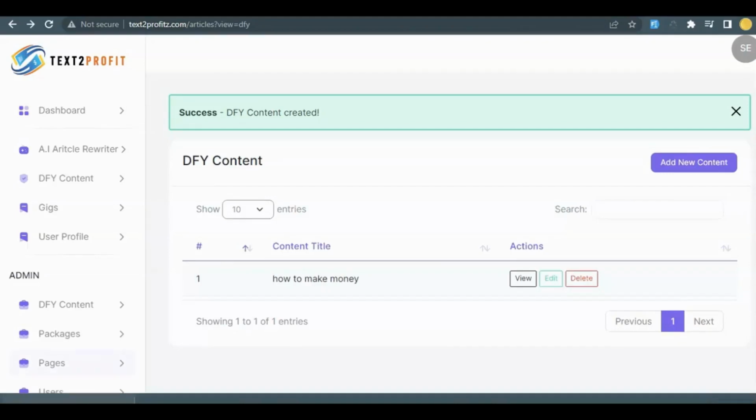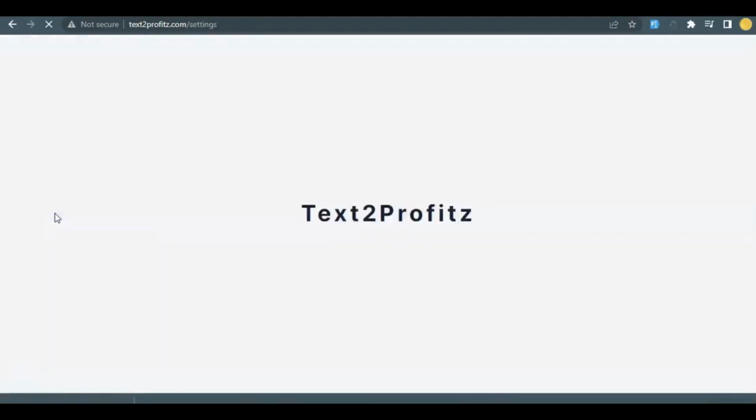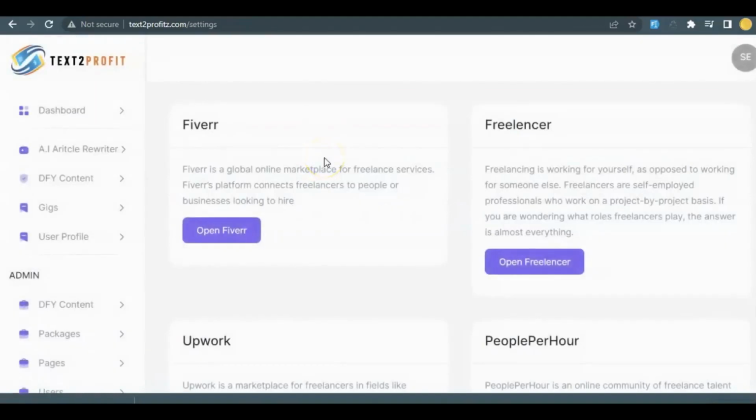To do that, you need to go to this gigs option. Once you click on gigs, you get to see that the Text2Profit app is integrated with Fiverr, Freelancer, Upwork, and PeoplePerHour. These are all freelancing sites where you can get gigs. And mind you, you need to have an account with these freelancing sites to use them.